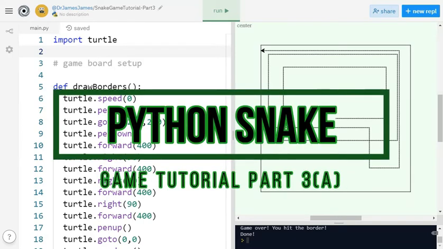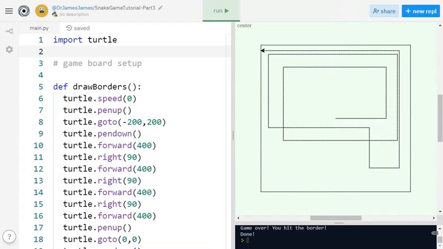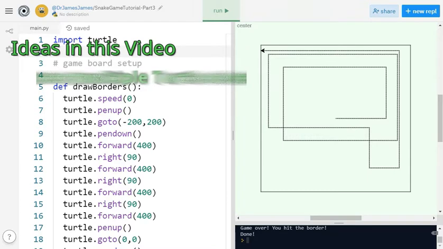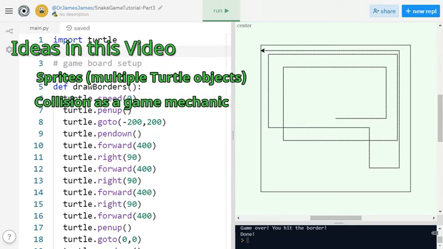Welcome to the third video in the series of videos that are demonstrating how to make the snake game in Python. And in this video, we're going to be doing three things specifically. We're going to talk about the idea of having multiple sprites that do things in our game. We're going to talk about using collision as a feature in our game. And then we're going to also talk about keeping track of a score in our game.